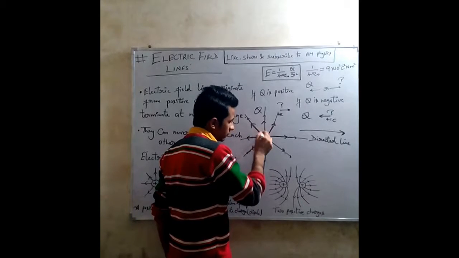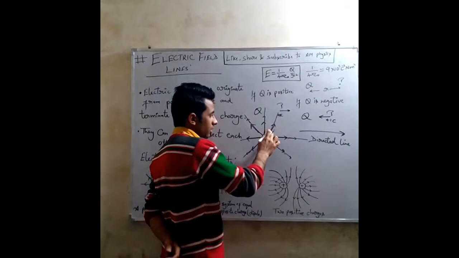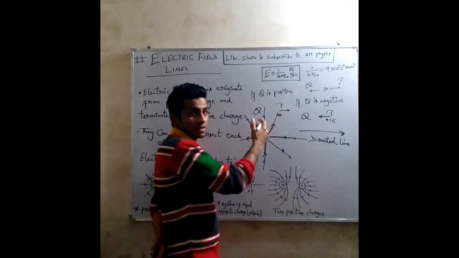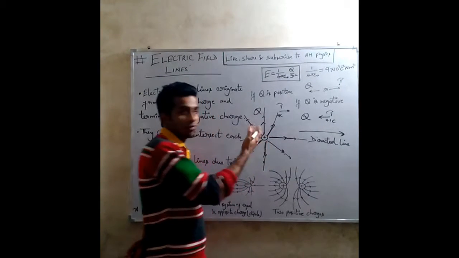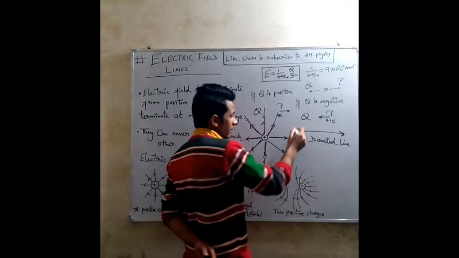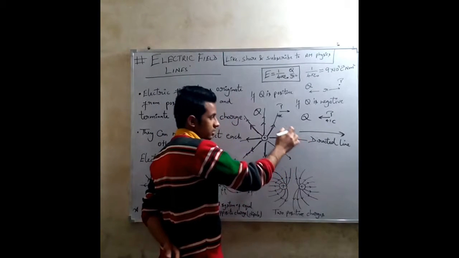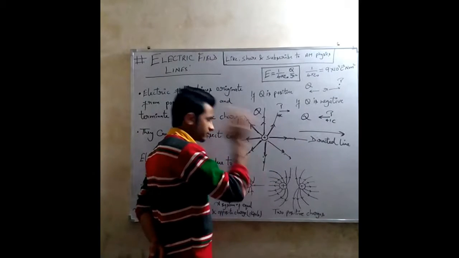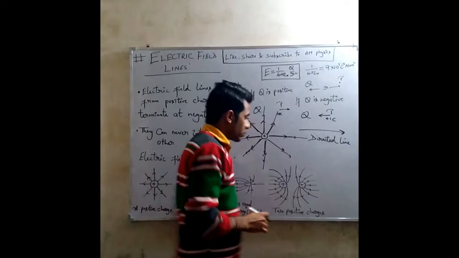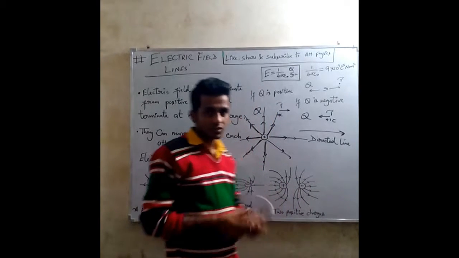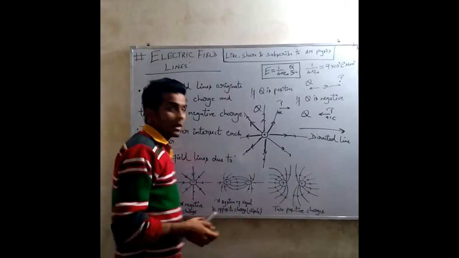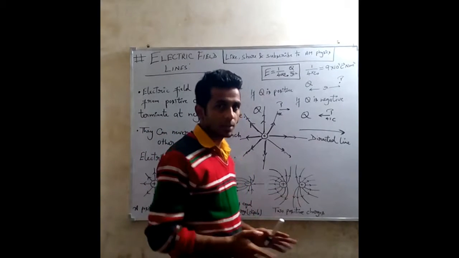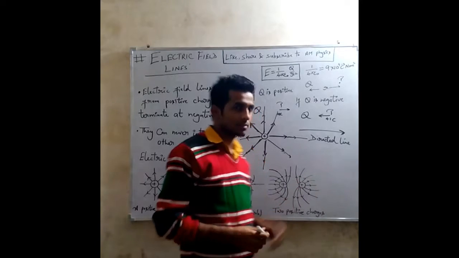If we are closer to the charge, then the number of electric field lines is more. The electric field lines are close together. It means the magnitude of electric field is greater. And at a point farther away from the charge, these electric field lines are far apart. It means the electric field is weak. So we can draw this type of diagram for a number of charge configurations, keeping in mind some points. Electric field lines have some properties which we have to keep in mind when drawing diagrams like this.